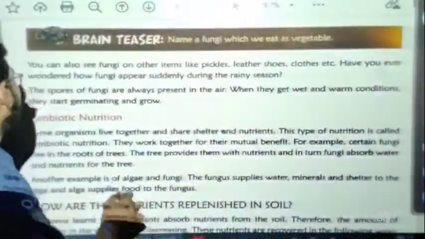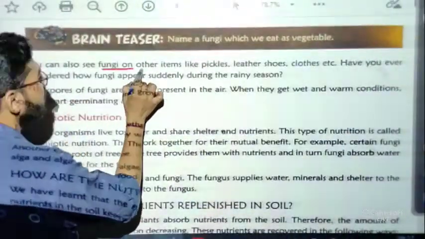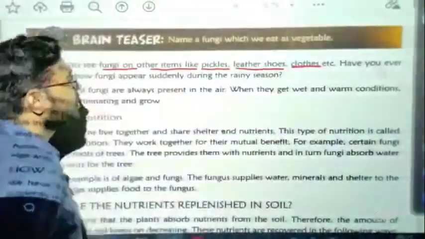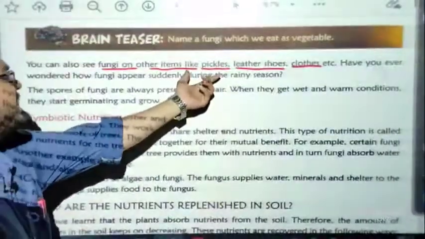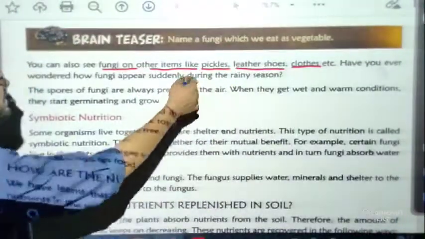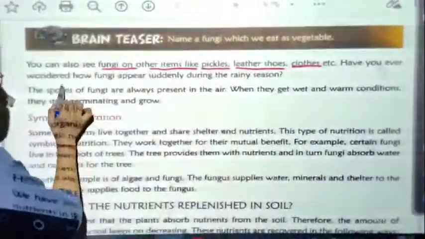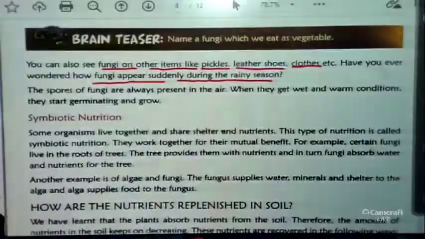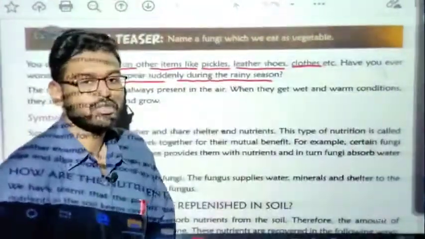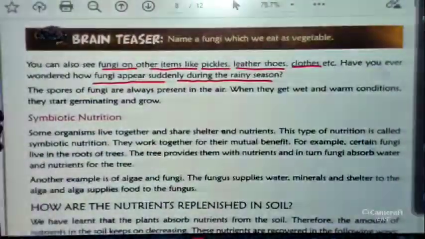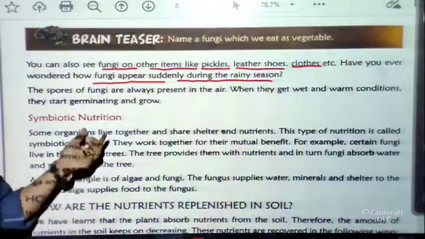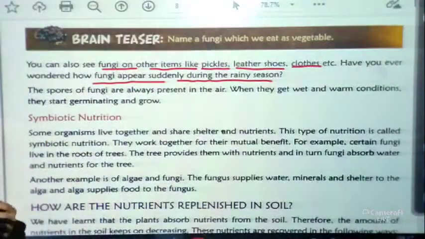Now let me tell you something more about fungi: you can also see fungi on other items like pickles, leather shoes, and clothes. You can easily see fungi on these items also. Now, have you ever wondered how fungi appear suddenly during the rainy season? This is one of the most conceptual questions of the chapter: how is it possible that fungi appear suddenly during the rainy season?